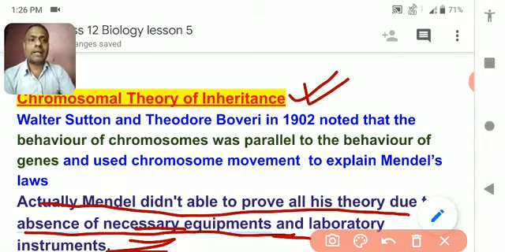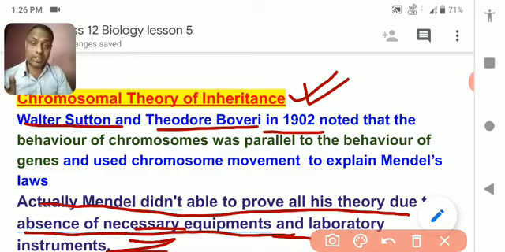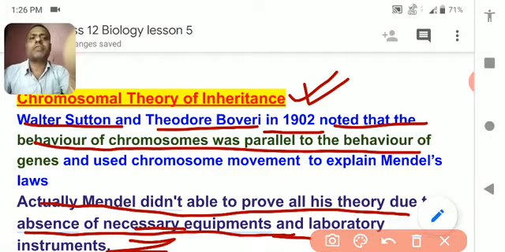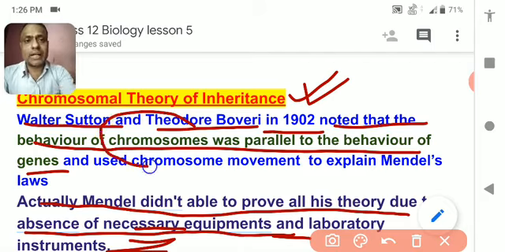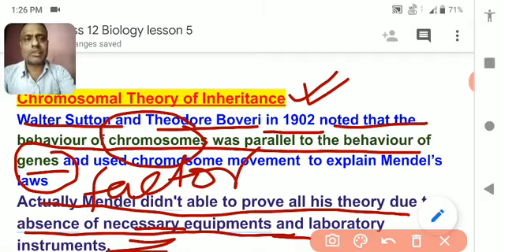So, in 1902, Walter Sutton and Theodore Boveri, both researching separately in their own laboratories, noted that the behavior of chromosomes is parallel to the behavior of genes. That means the genes, called factors by Mendel, are parallel to chromosomes.